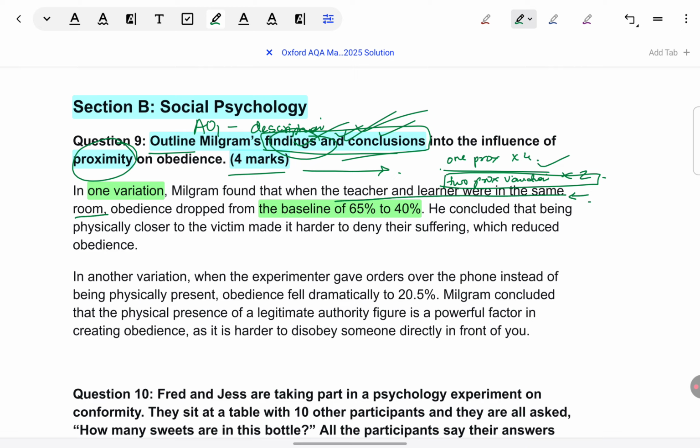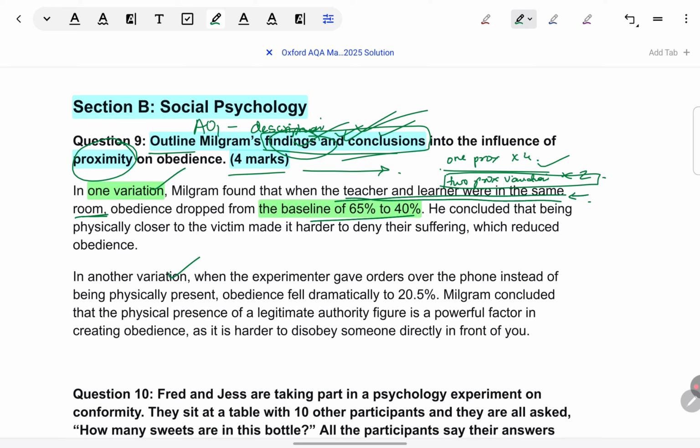Even in fact, more than procedure being mentioned, it's just indicating to the examiner which variation is being spoken about. After all, we are going to take two proximity variations, 1 and 2. So the examiner should know which one we are talking about in the first paragraph. Strictly from that perspective, this point has been mentioned that teacher and learner were in the same room, but there is absolutely no attempt to explain how the teacher and learner were in the same room, or how this is different from the baseline procedure, what were the roles of the teacher and the learner. Nothing like that has been described. Why? Because that would count under the procedure, so that is totally avoided, and straight off the results are given.